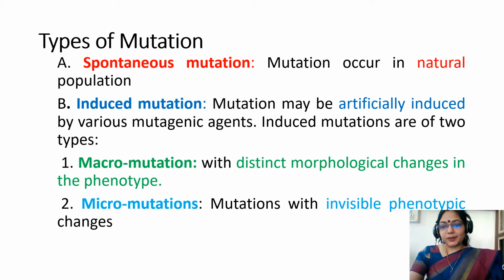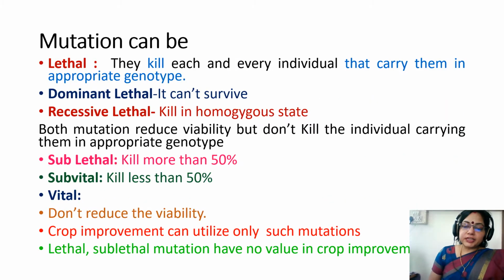Now come to types of mutation. Spontaneous mutation, that is mutation occurring in natural populations. Induced mutation: mutation may be artificially induced by various mutagenic agents. Induced mutations are of two types. Number one, macro mutation, with distinct morphological changes in the phenotype, and number two, micro mutation, mutation with invisible phenotypic changes. Mutation can be lethal.